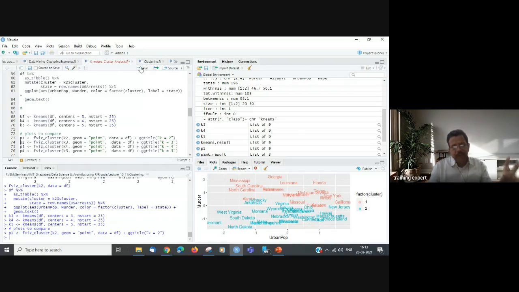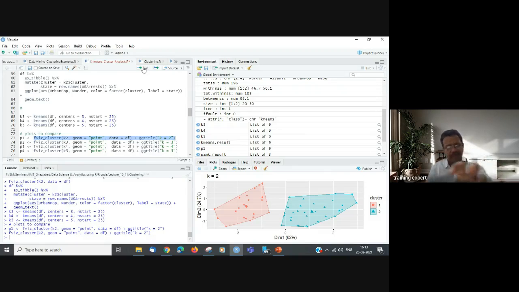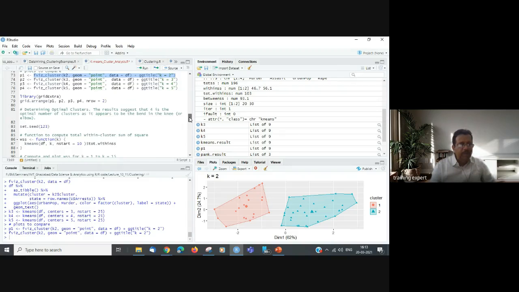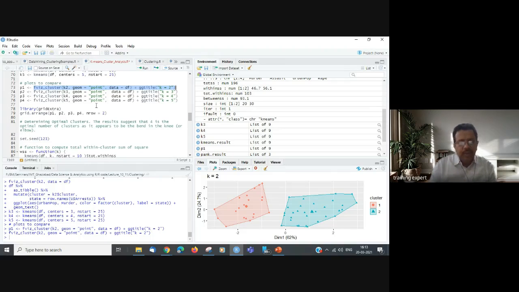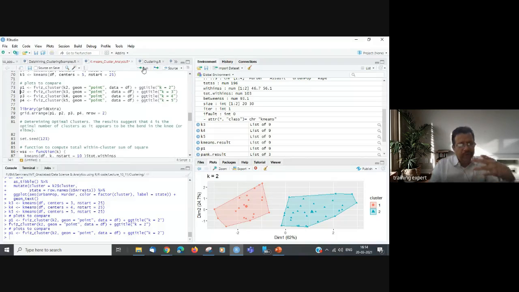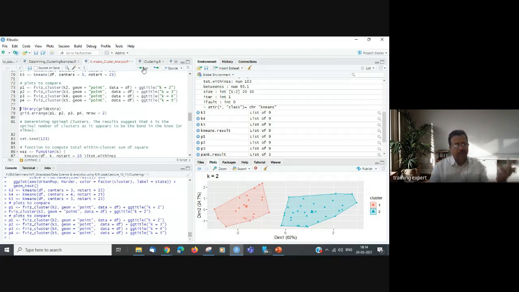P1 has been created. If we run only this part, it will directly give you the output. But when we move it into P1 and finally print it separately in a single snapshot, so k equal to 2, we are running it and moving the output into an object called P1. We run it, and we run with 3, 4, and 5.